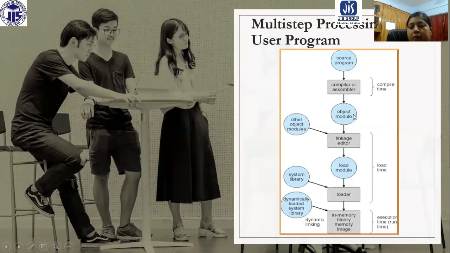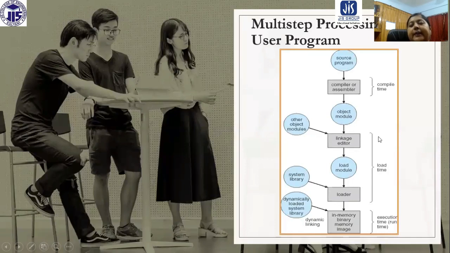If all of you are familiar with C program, suppose you have a file a.c. After compilation, you know that an a.obj file will be created, that is the object module. In this way, many object modules can be created, and there is a linkage editor which is going to link those object modules and load them with the loader. Whenever we load the module, some system library programs also contribute, and the loader is going to load the module.